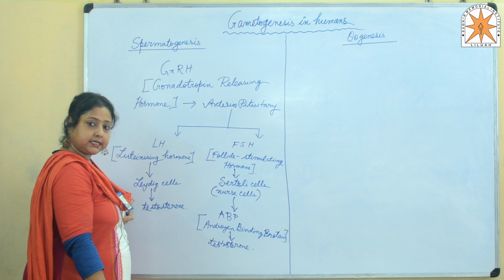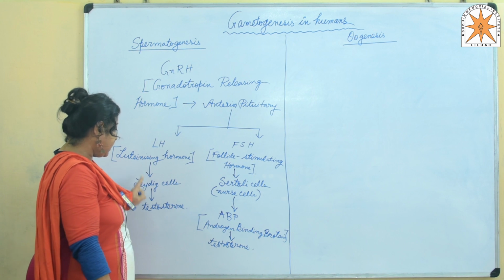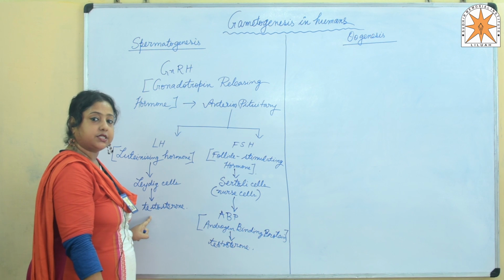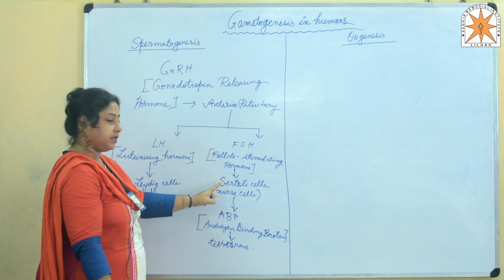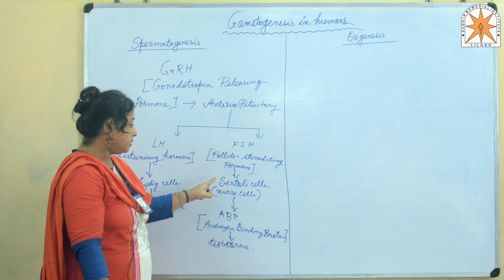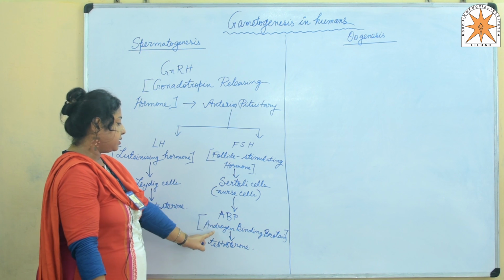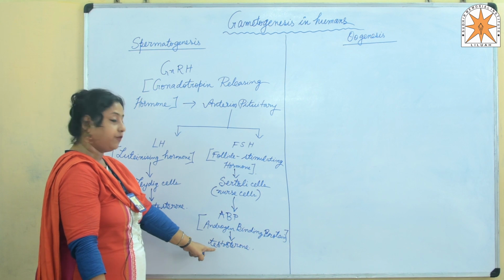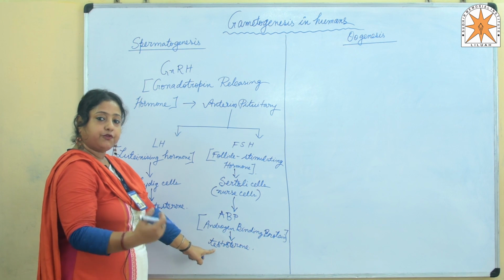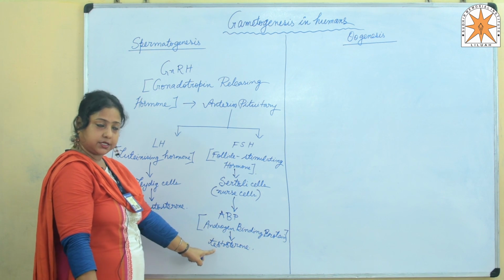LH acts on the Leydig cells of male testis and helps in the secretion of androgens such as testosterone, whereas FSH acts on the Sertoli cells, also known as nurse cells, and releases the factor androgen binding protein, which helps to maintain a high level of testosterone in order to fuel the process of spermatogenesis.